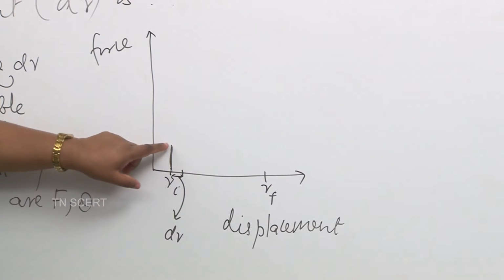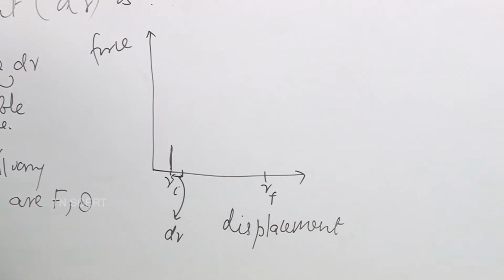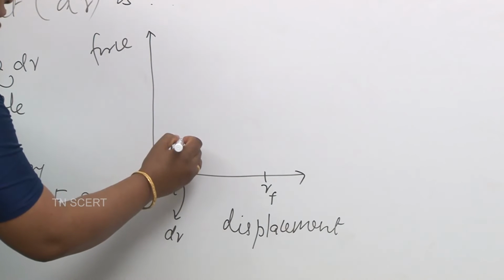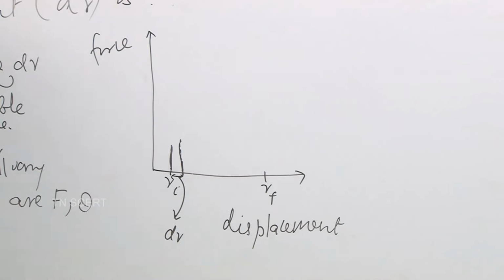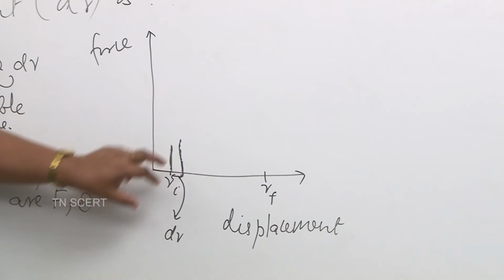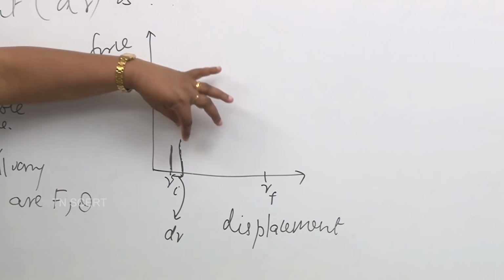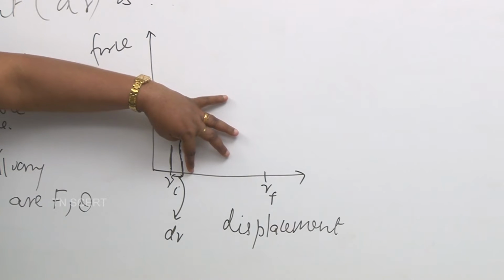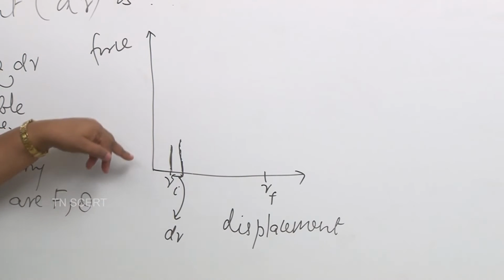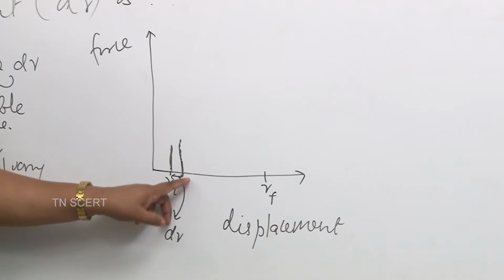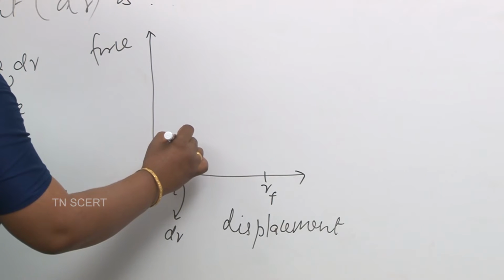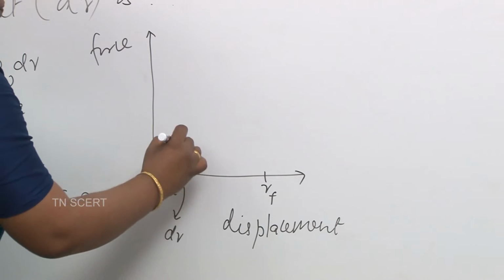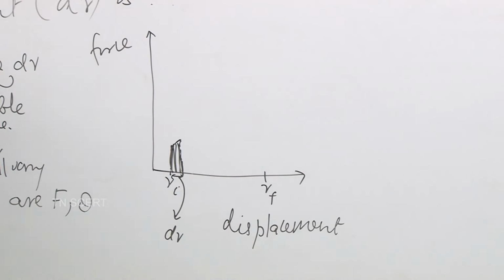The corresponding force here is initially this magnitude, because the y axis would give the magnitude of the force. So, at Ri, this is the magnitude of the force, but when it took it from Ri to the next position by moving it through dr, now after moving through dr, the magnitude of the force is this much. This is different, and therefore, you can say this is the area.